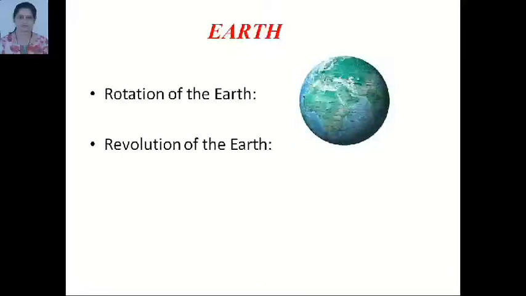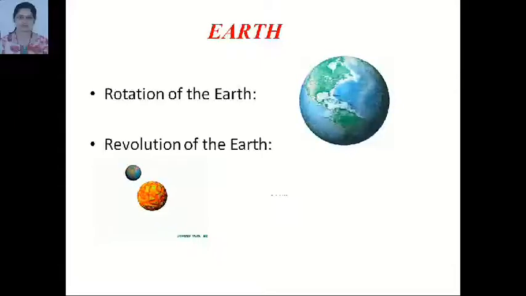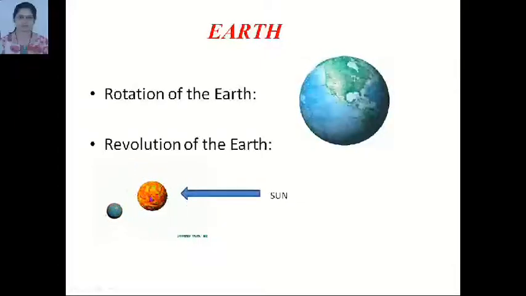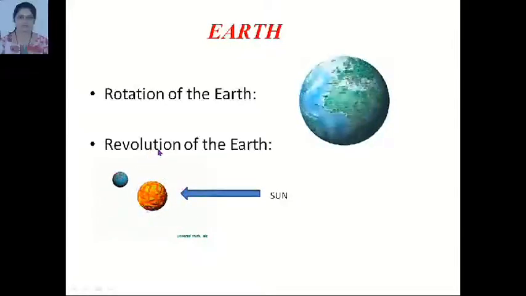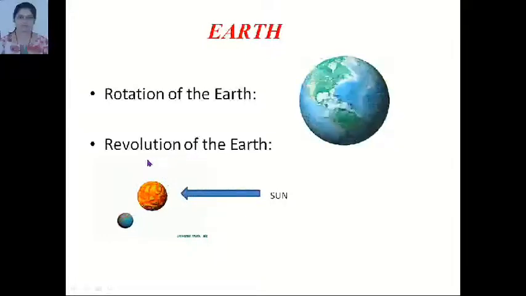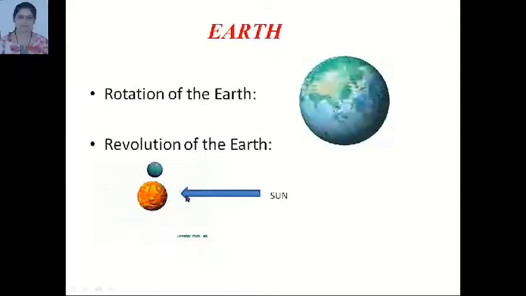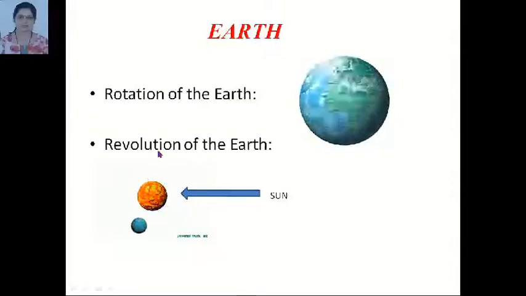Next, about revolution of the Earth. This is the sun. When Earth moves around the sun in a circular path, it is called revolution of the Earth. It takes around 365 days to complete one revolution of the Earth. Means 1 year is required for one revolution of the Earth.